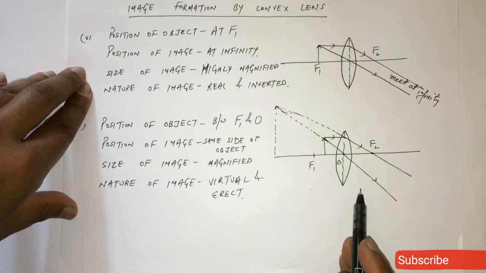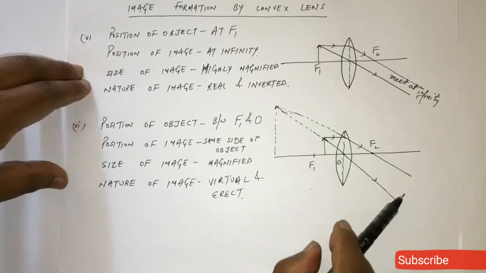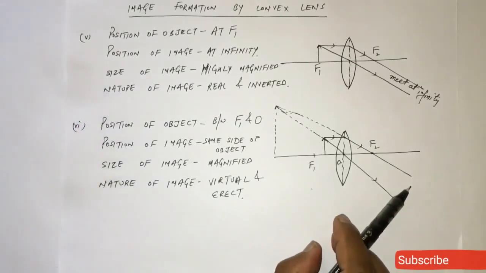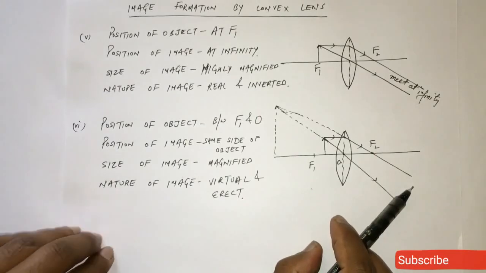Fine. So we have these 6 cases in the case of convex lens. Clear? Thank you.